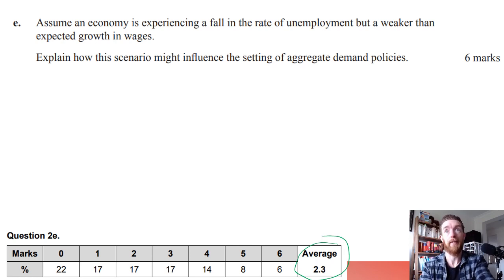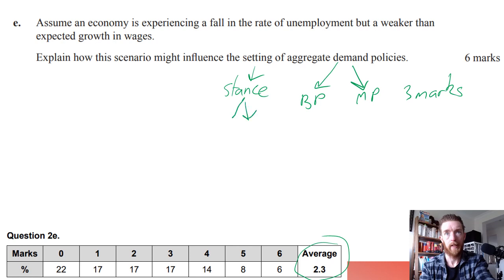One of the first issues that comes up is that when it says aggregate demand policies, that's budgetary policy and monetary policy. So you've got to talk about both. That's probably going to be 3 marks for each. And the setting, that is going to be their stance. So that's going to be expansionary or contractionary. I'm going to talk about that for both of them and why.